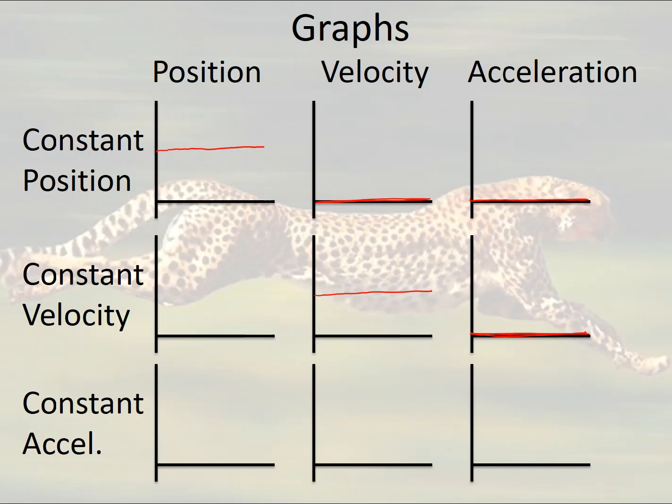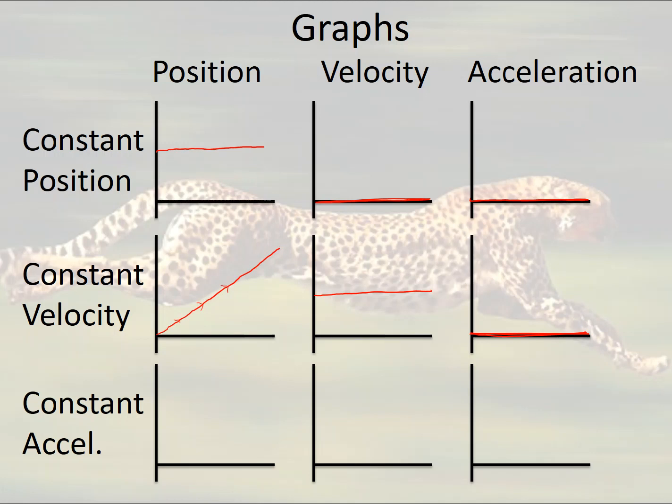And you can think that because I'm going 25 miles per hour, every hour I'm going to go another 25 miles, which is going to give me a nice diagonal line here. So after 1 hour, I'll have traveled 25 miles. After 2 hours, I'll have traveled 50 miles. After 3 hours, I'll have traveled 75 miles. And so that's why I get this really nice diagonal line.